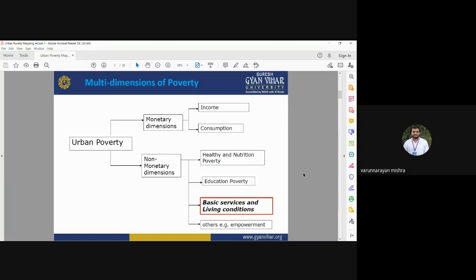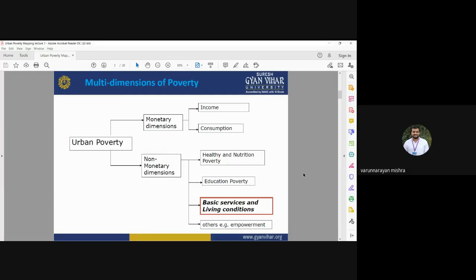So the monetary dimension is based on two aspects, income and consumption, whereas the non-monetary dimension is based on health condition, nutrition, education, basic amenities, basic utility services, and empowerment. So you can see that urban poverty is a multidimensional approach.